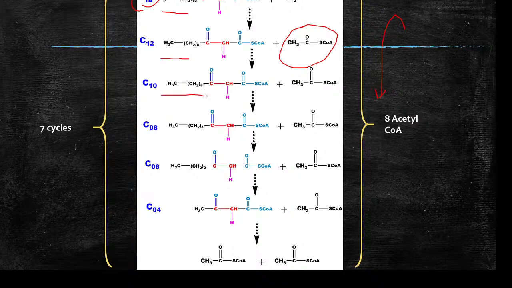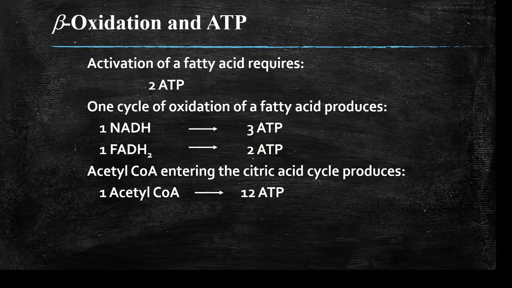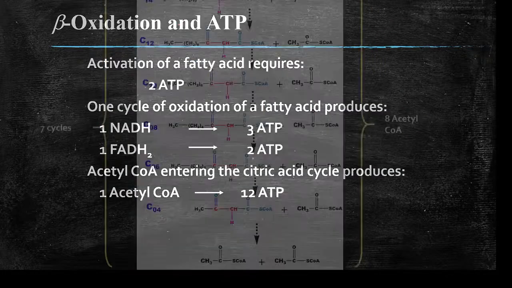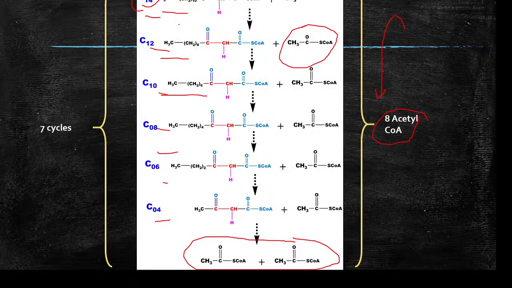Similarly it will undergo 1, 2, 3, 4, 5, 6 and 7 cycles of beta oxidation. So finally in the end it will release 2 acetyl CoA molecules, so it is going to release 8 acetyl CoA molecules in total.